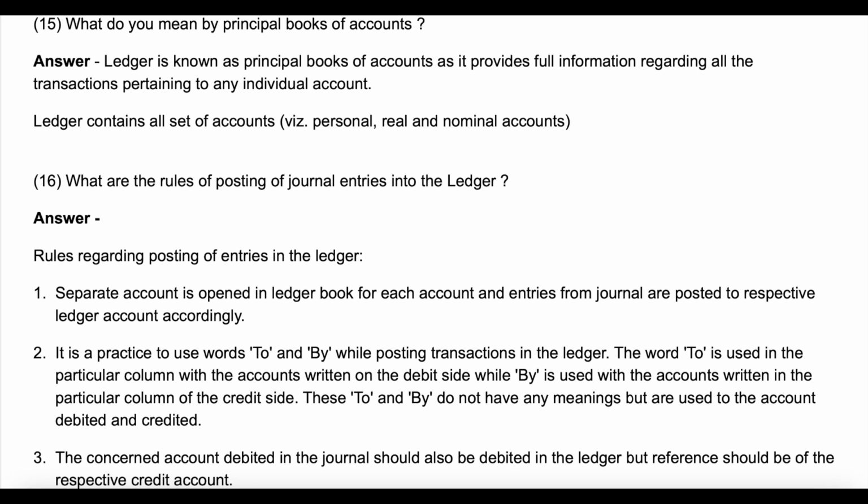Question 16. What are the rules of posting of journal entries into the ledger? Answer. Rules regarding posting of entries in the ledger. 1. Separate account is opened in ledger book for each account, and entries from journal are posted to respective ledger account accordingly. 2. It is a practice to use words to and by while posting transactions in the ledger. The word to is used in the particular column with the accounts written on the debit side, while by is used with the accounts written in the particular column of the credit side. These to and by do not have any meanings but are used with the account debited and credited.